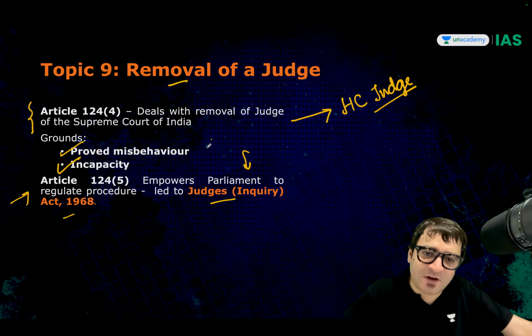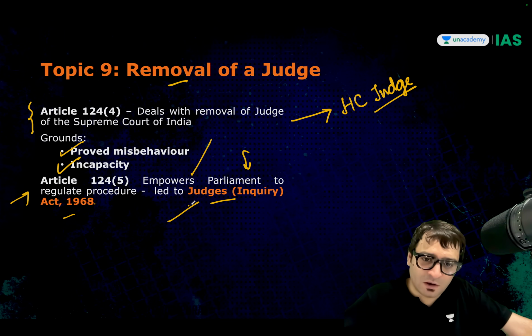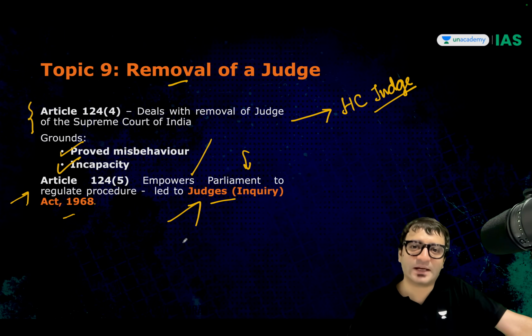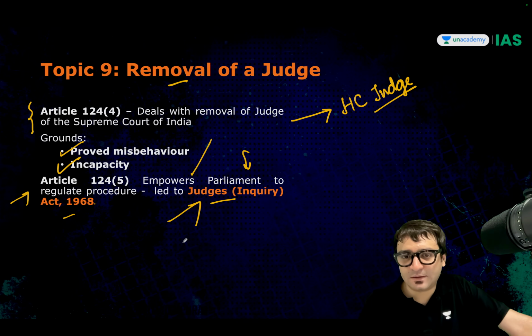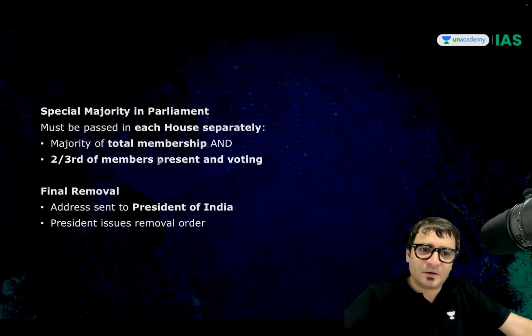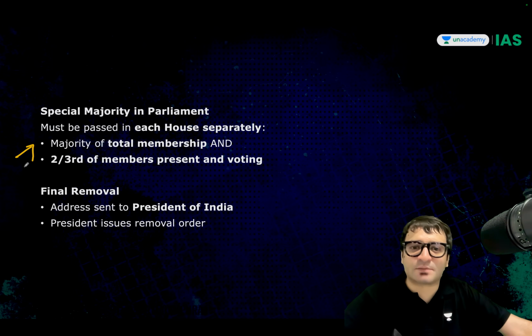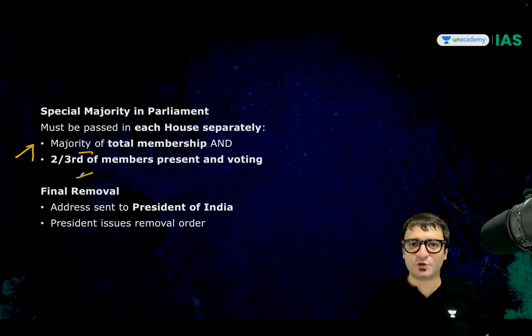The Constitution does not define what is misbehavior, what is incapacity. The Constitution leaves it to a law enacted by the Parliament: you decide it, you define it, you tell us the procedure that we need to follow. The Constitution says a judge can be removed based on a resolution passed by both Houses of the Parliament by this type of majority: a majority of the total membership of the House and a majority of 2/3 of members present and voting.